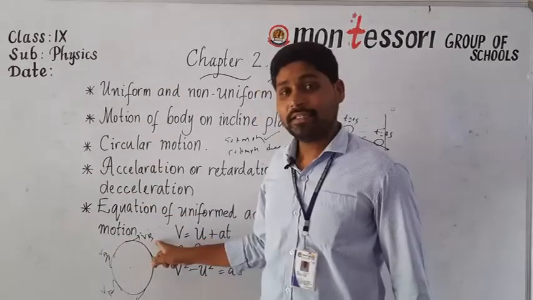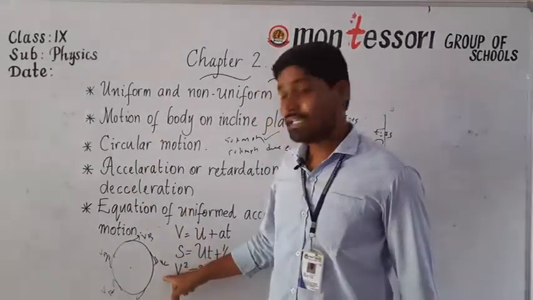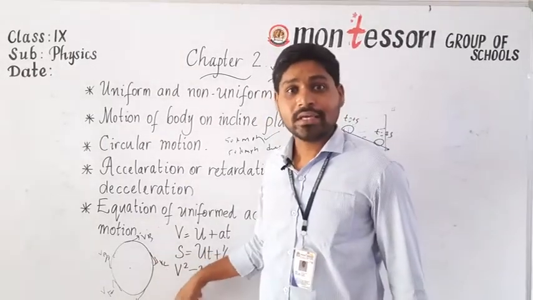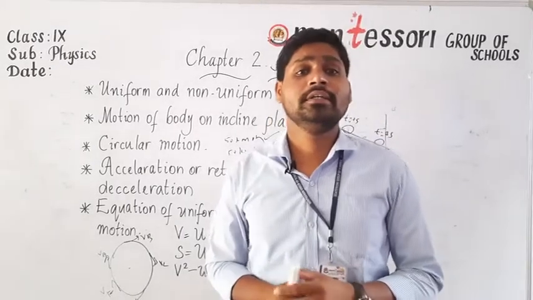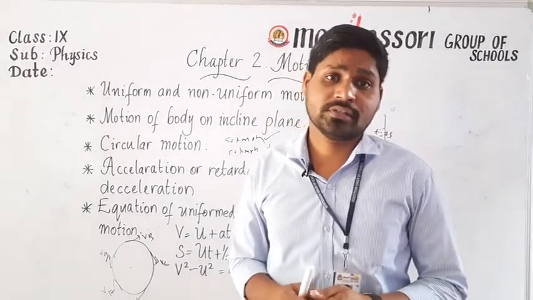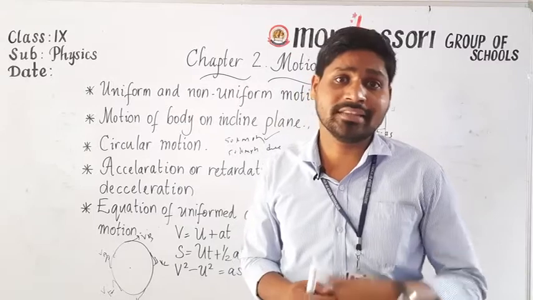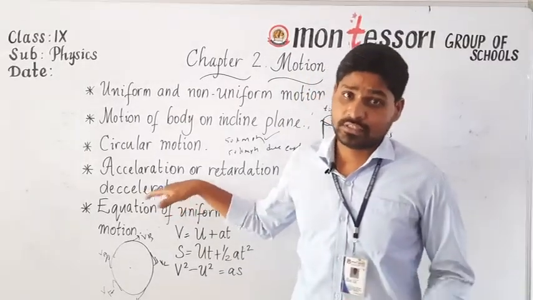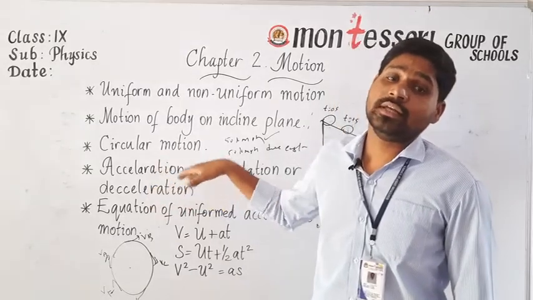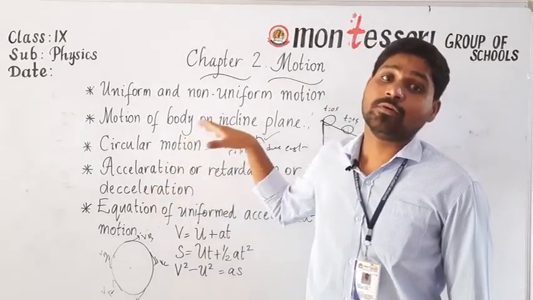If you take B, towards east. If you take C, towards south. See, all the time, the direction of the body changes. The direction of the body changes continuously. At the same time, velocity also changes, even though the speed is constant. Even though the speed is constant, the direction of velocity changes continuously from point to point.